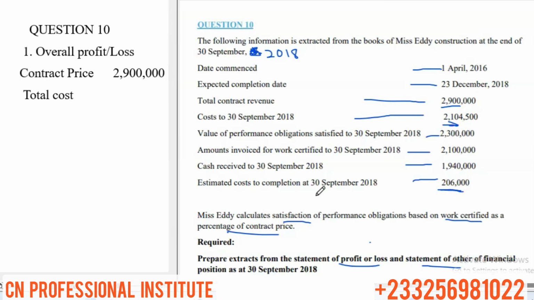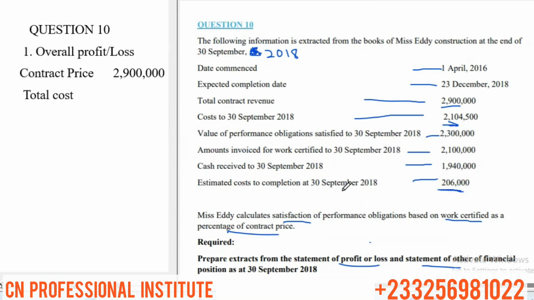What this means is that as at 30th September 2018, they have estimated the cost of completion. The estimation was done at 30th September 2018. So the fact that we have an estimated cost to completion at 30th September 2018 doesn't mean that's the cost to date. It is the estimate. Normally we do the estimation of cost to complete at the end of the period.